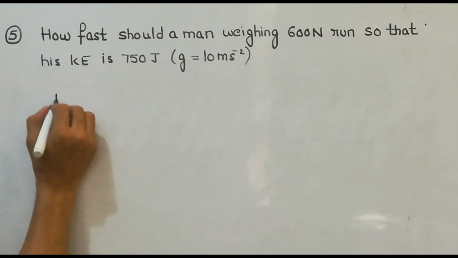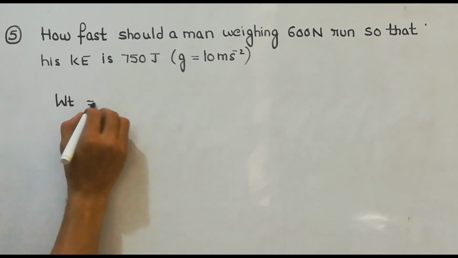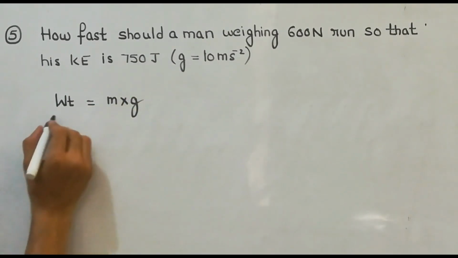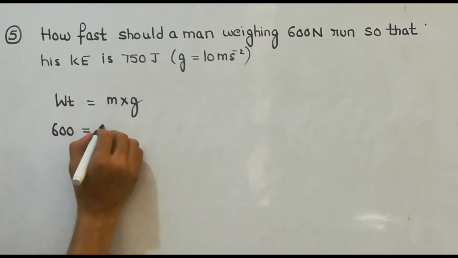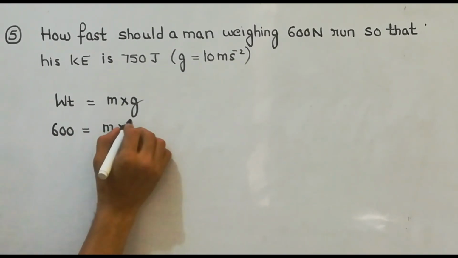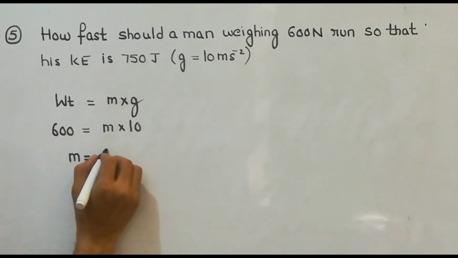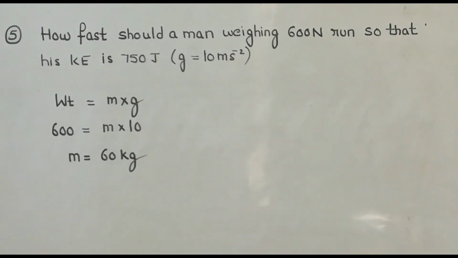Formula for weight is mass into gravity. Weight is given 600, gravity is given 10. So we have got mass of man as 60 kg.